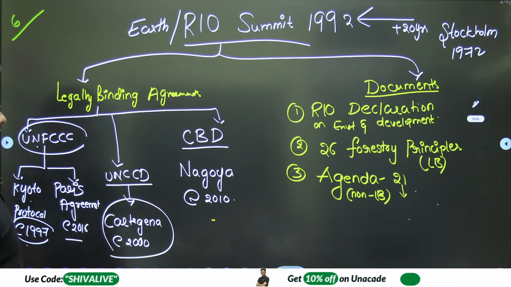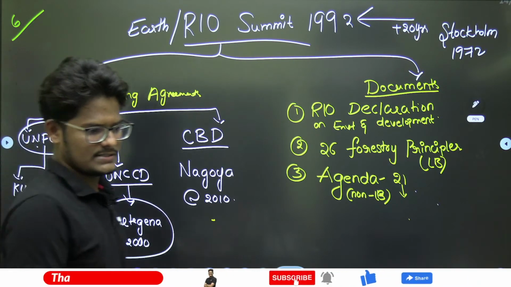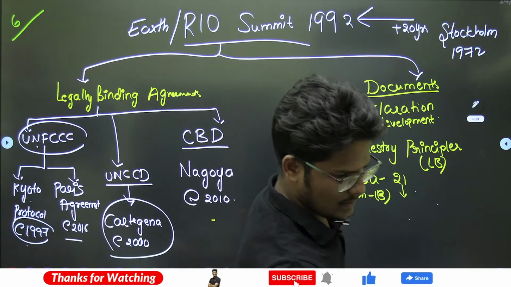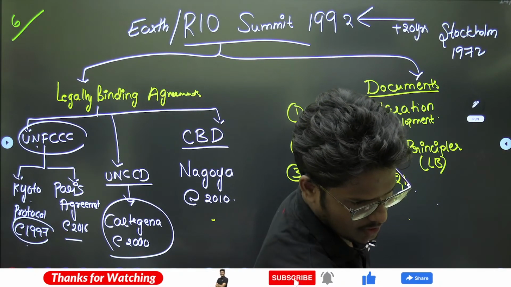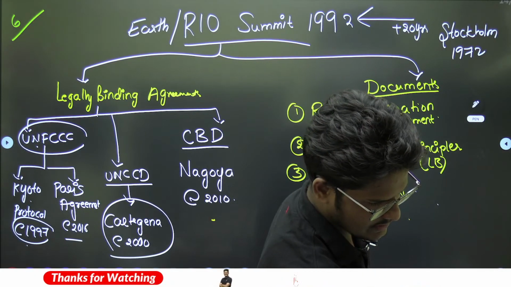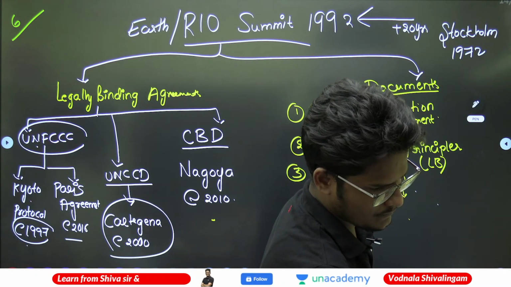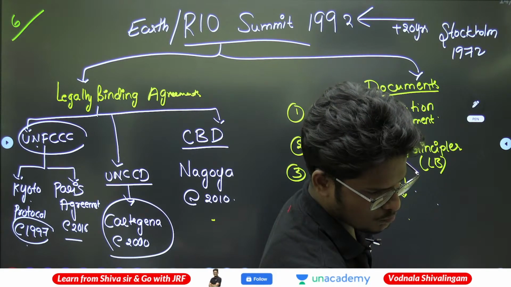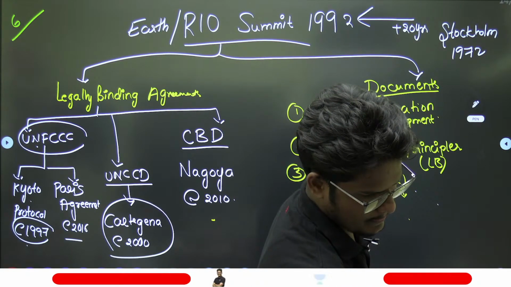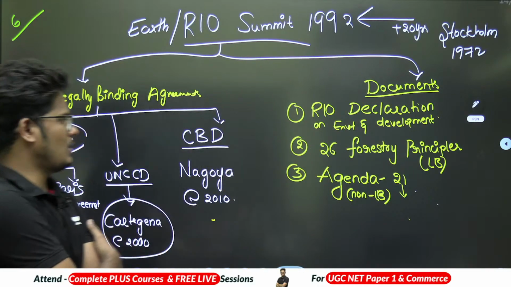This is simply about the Rio Summit, but there are some observations you need to understand. No, all clear.